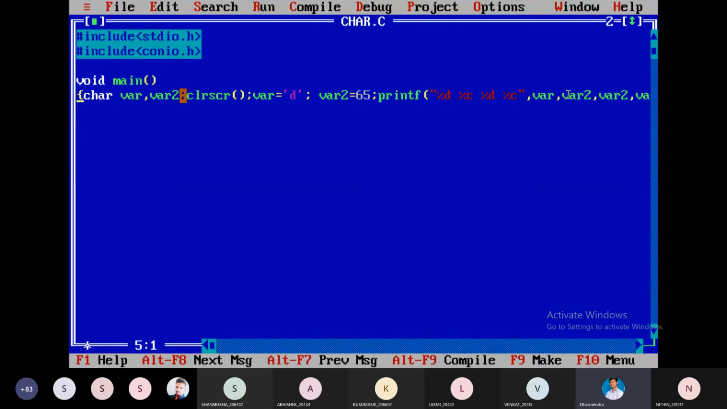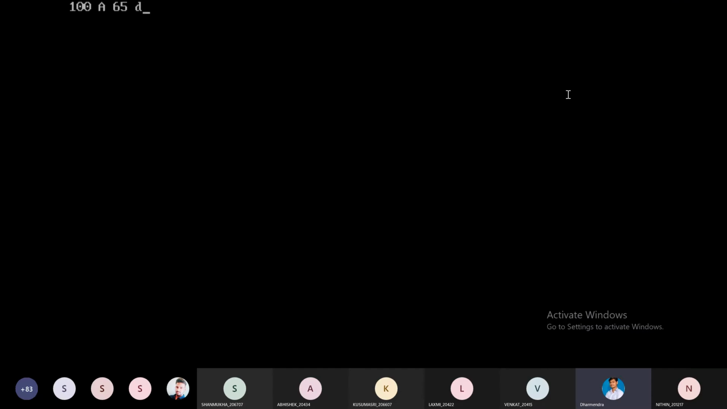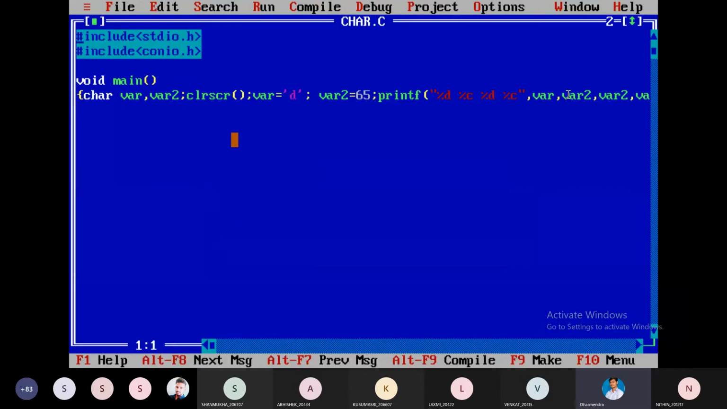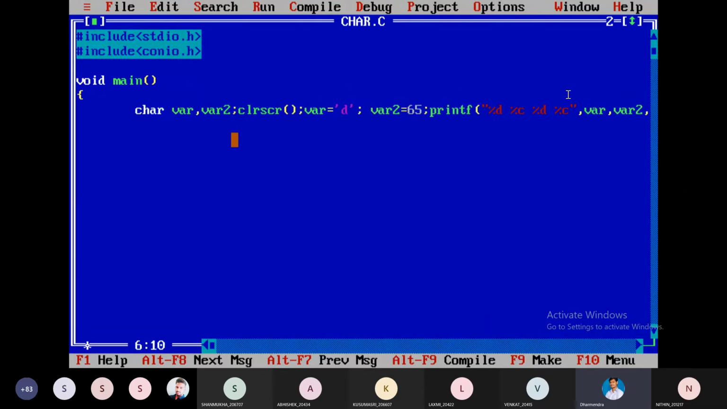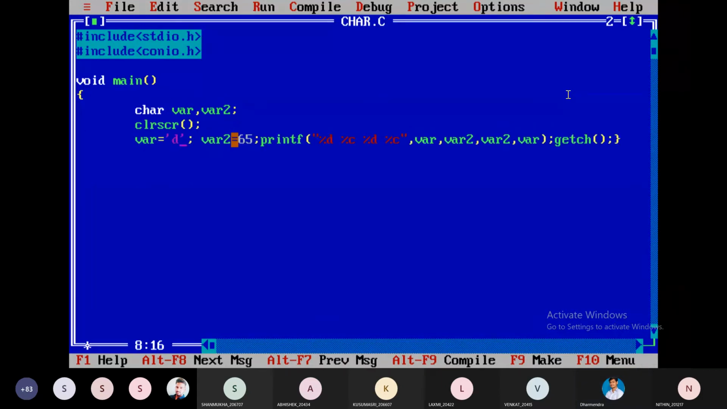Here it can identify this is one instruction up to this semicolon, and up to this semicolon, another instruction. If you miss any semicolon, that will generate an error, and we can identify it. Alt F9, no errors, Control F9. We got the output. So this is the way of writing the code in different styles. We have two lines of code, we need not go for multiple lines.